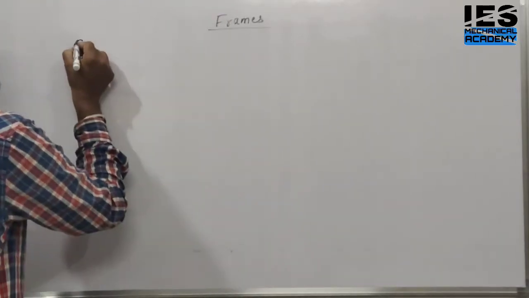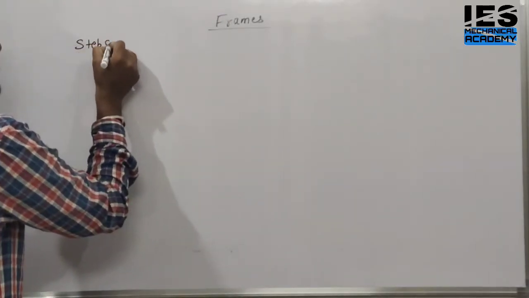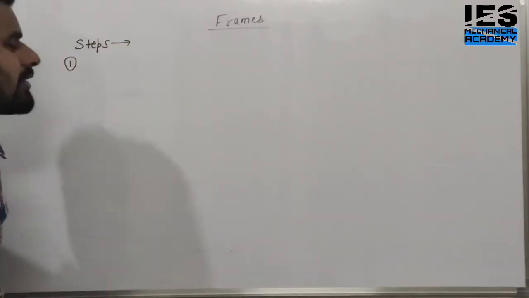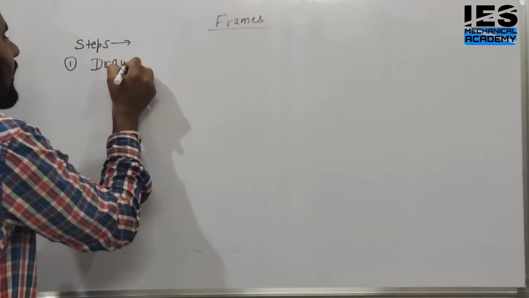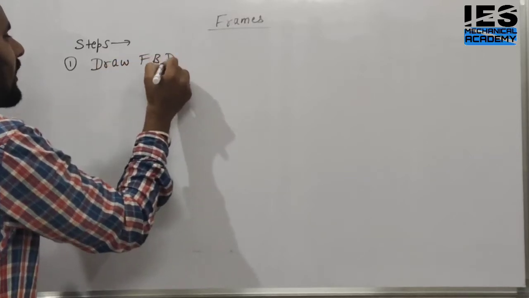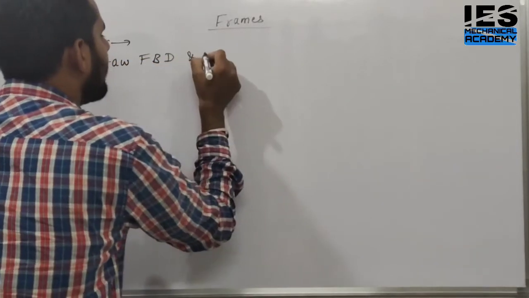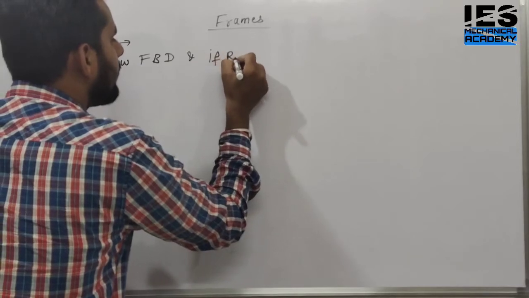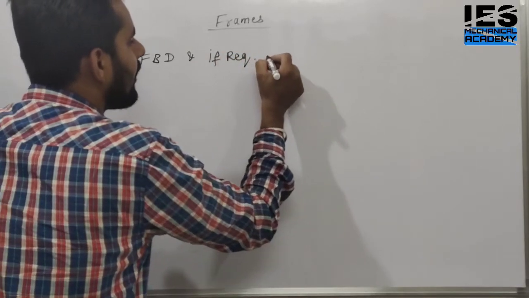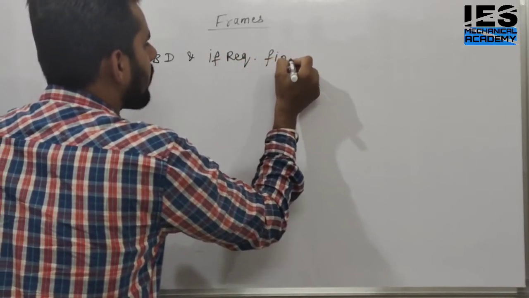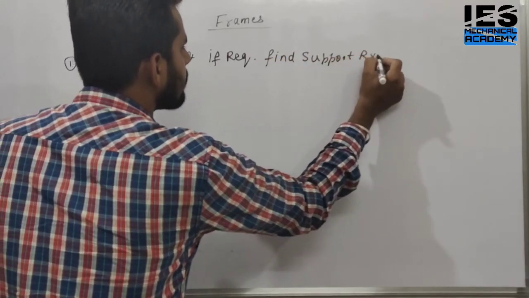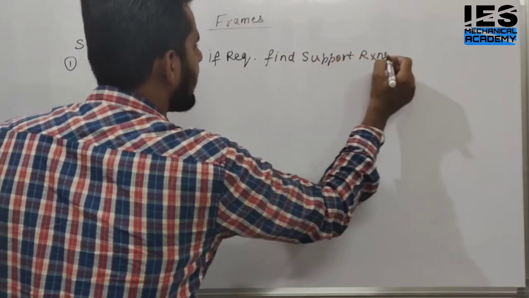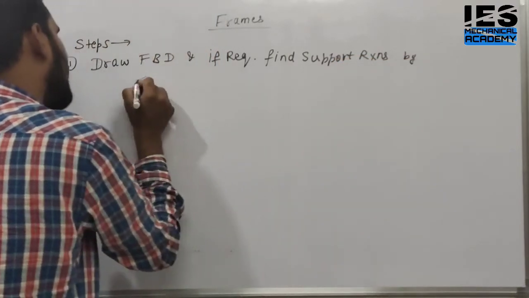Now what are the steps for frames, students? The first step is similar to the truss: first of all, draw the FBD, free body diagram. Yes or no? And if required, find the support reactions. Find the support reactions by which formula?